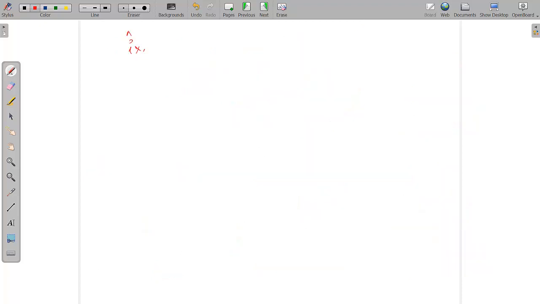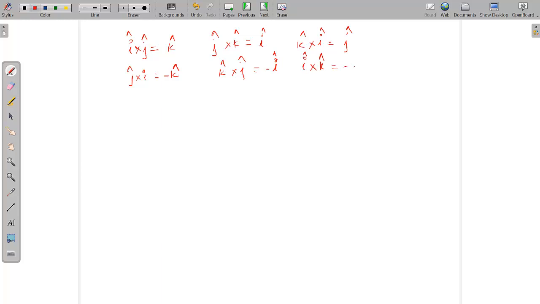So i cross j vector is equal to k vector. j cross k vector is equal to i vector. And k cross i vector is equal to j vector. All other things will be negative. So if you find j cross i, you will get minus k vector. Similarly, k cross j, you will get minus i cap. And if you find i cross k, you will get minus j cap.